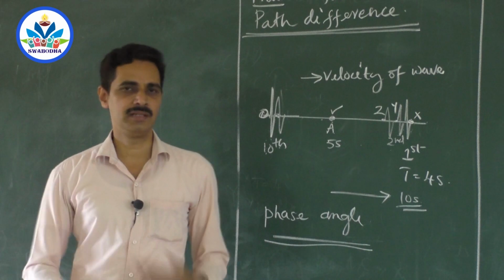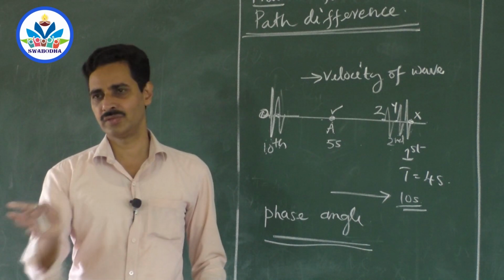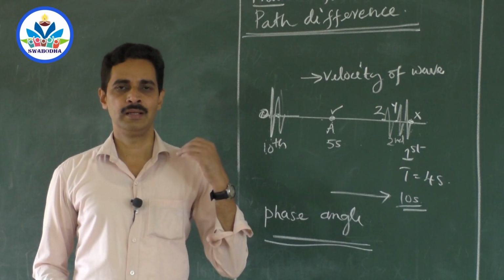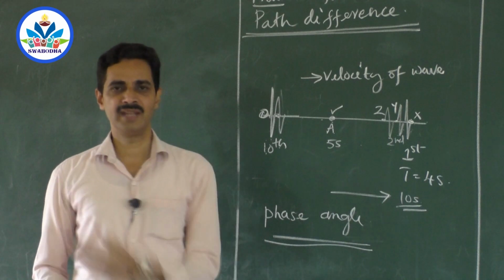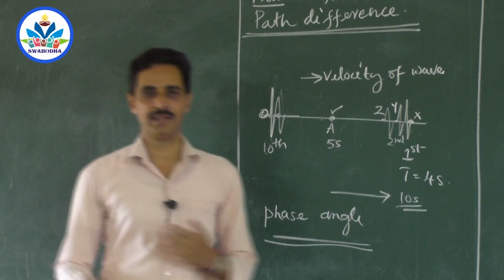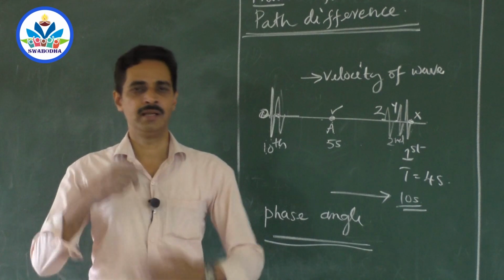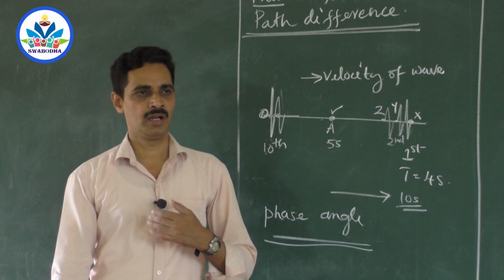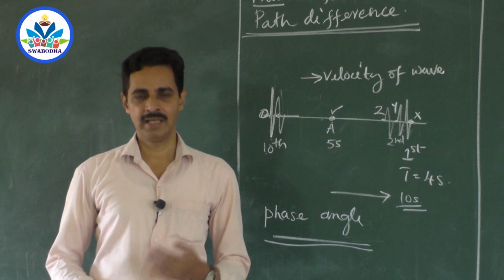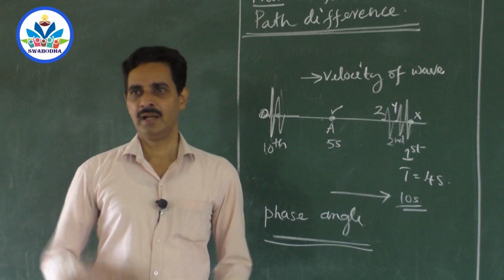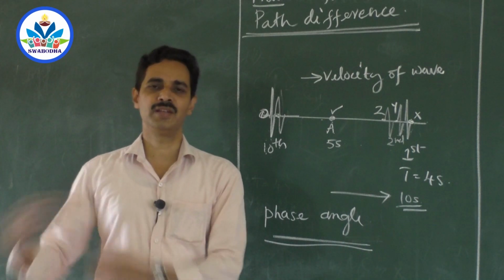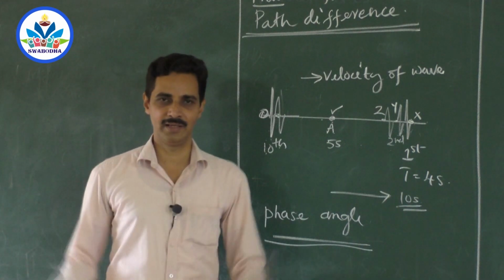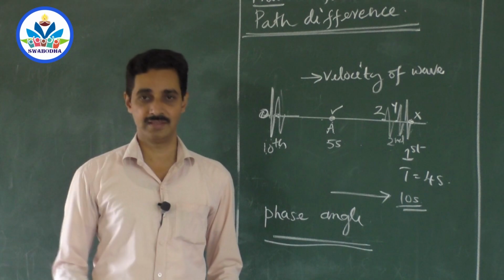0 to 90 degree, 90 to 180, 180 to 270, 270 to 360. Very simple. Now first phase, education and student life. First 90 degree. And next 90 degree, 90 to 180, family and job. That is 25 years to 50 years, which is equivalent to 90 degree to 180 degree. 180 to 270, then retired life, social service. And that is 50 years to 75 years, 75 to 100 years. That is just dhyanam and everything, prayer and everything. That is 270 degrees to 360 degrees.